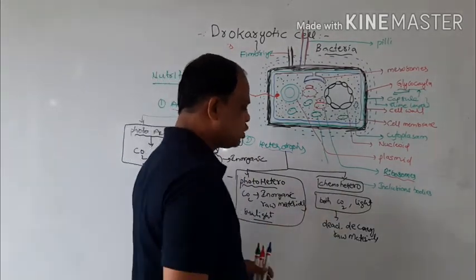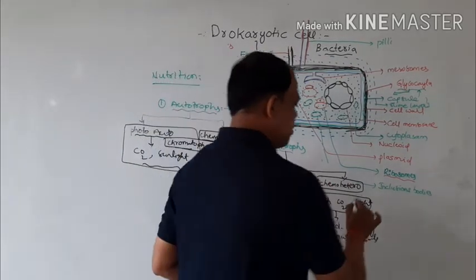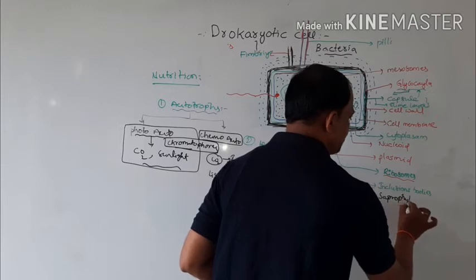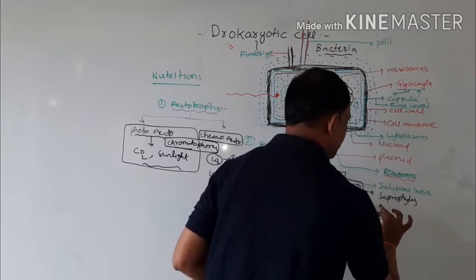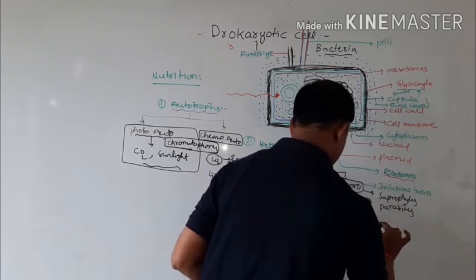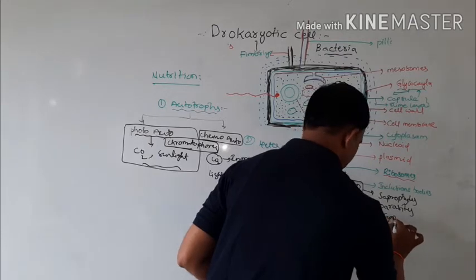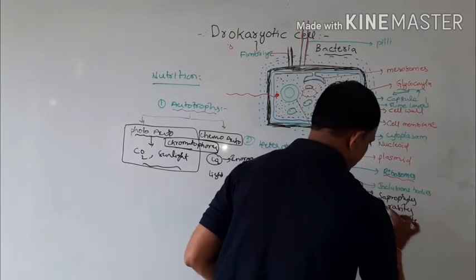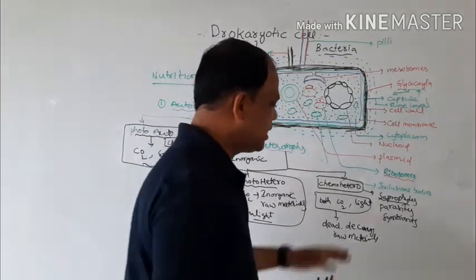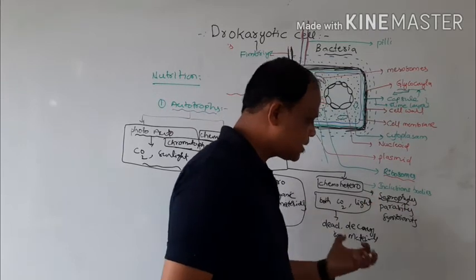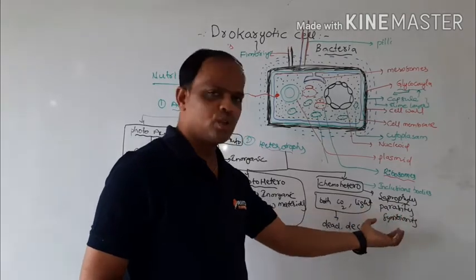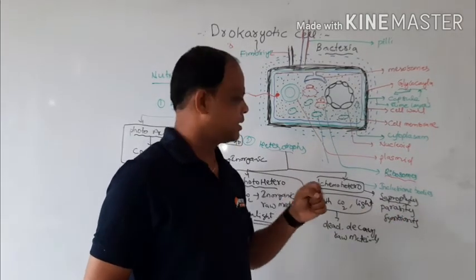Mainly there are three types of chemoheterotrophs. One is saprophytes, the second is parasites, and the third is symbionts. Saprophytes are directly dependent on dead and decaying, decomposing organisms. They utilize the oxidized energy, and the source of carbon is organic substances.